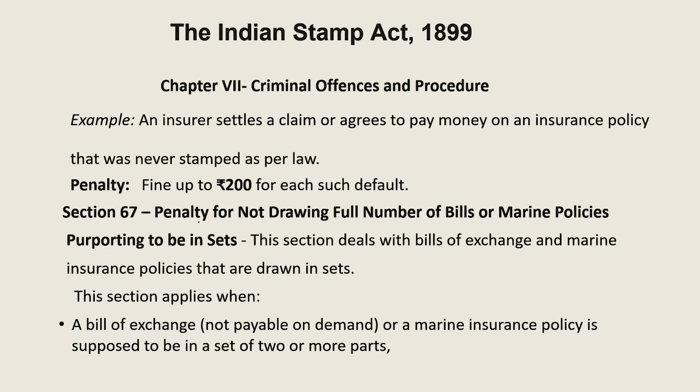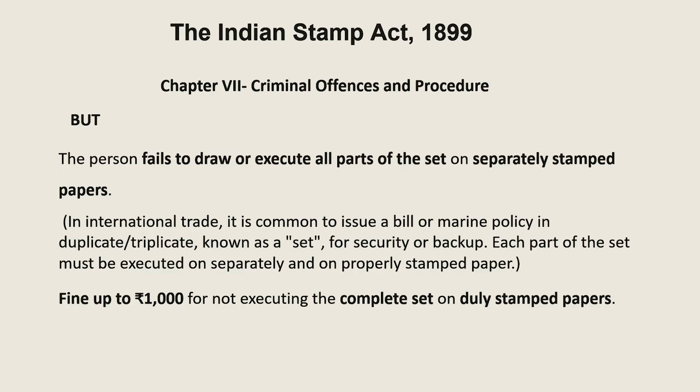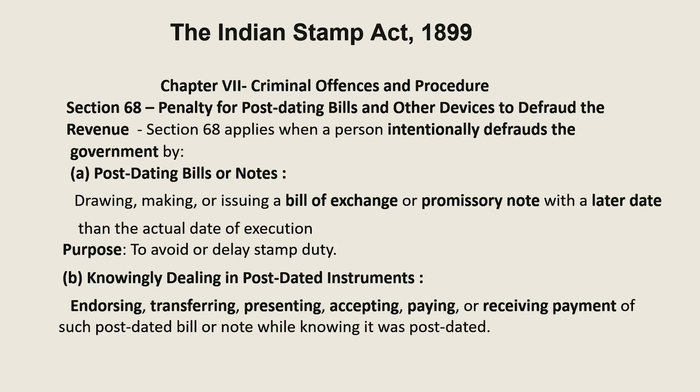Section 67 deals with the penalty for not drawing the full number of bills or marine policy purporting to be drawn in a set. This is a simple provision. You can give a reading to your bare act so far as section 67 is concerned. Section 68 discusses the penalty for post-dating bills and other devices to defraud the revenue. This is also a very simple provision, and there is nothing much to interpret in this section. Please give a thorough reading to section 68. You will understand what the provision is talking about.